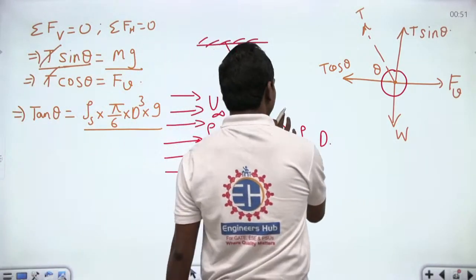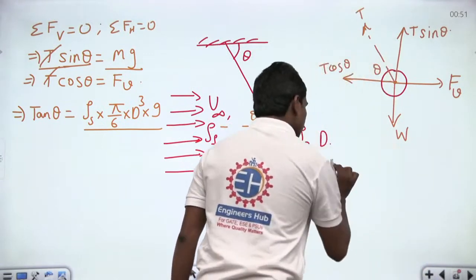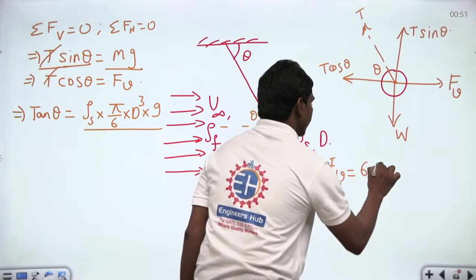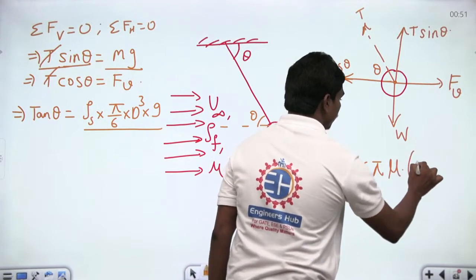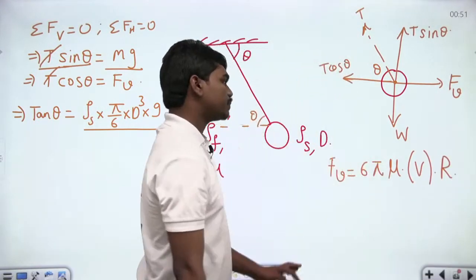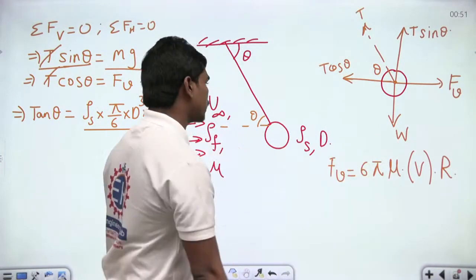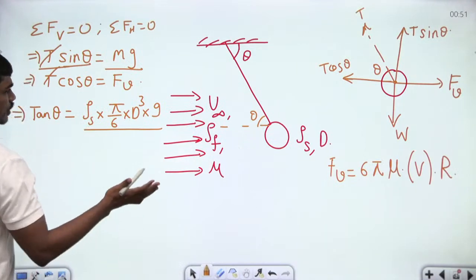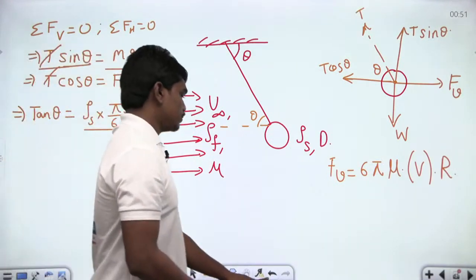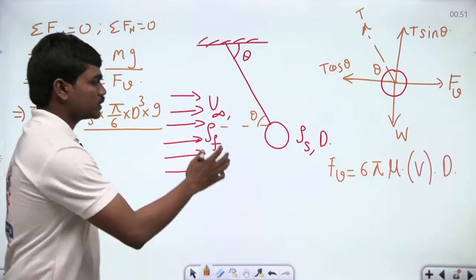So if there is some body within the path of this fluid, then the viscous force is equal to 6 pi mu v d, or r. Generally you can write 6 pi eta v r is what they write. I'm sorry, this is d. Yes, they write the diameter. So 6 pi mu v d.